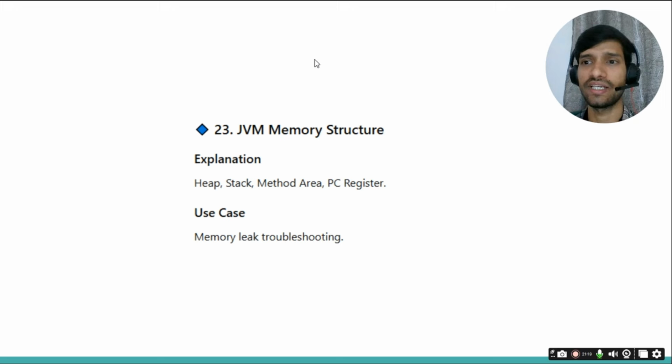Then they can ask about JVM memory structures depending upon the experience. They can ask about different stack areas, heap areas, and which variables are stored in the heap area and stack area. So you can mention that in the stack we have function calls, and in the heap area we have objects, whatever objects you have created will be stored in the heap area, and all the local variables will be stored in the stack.